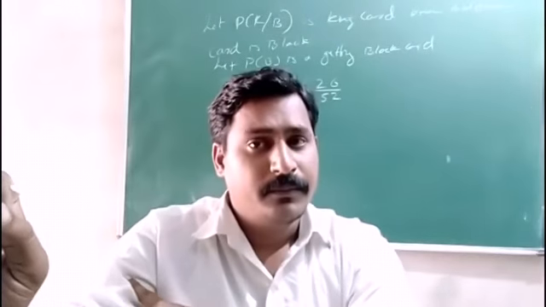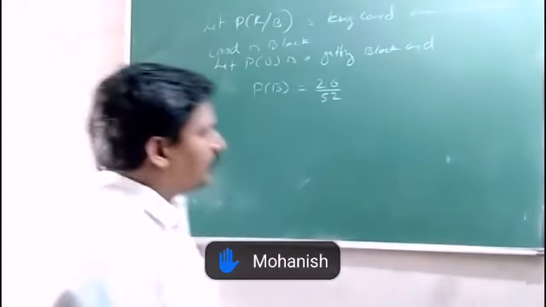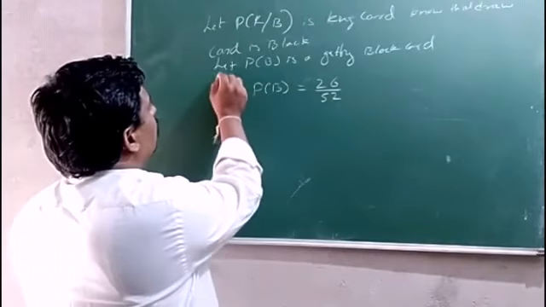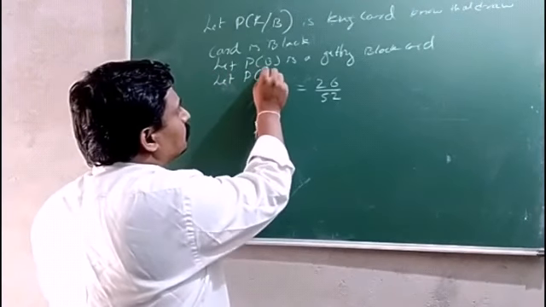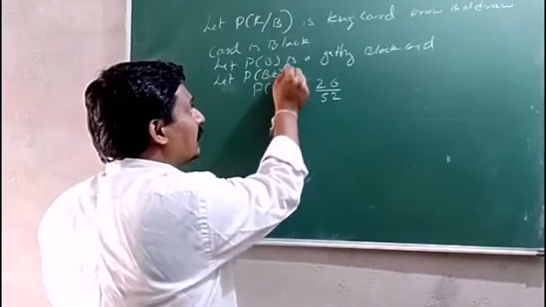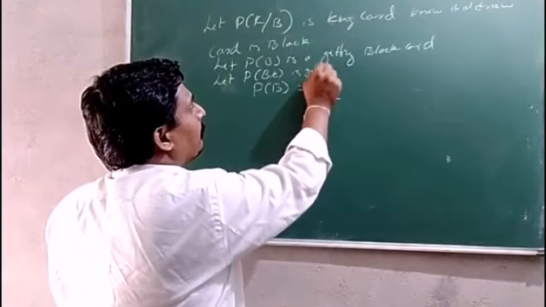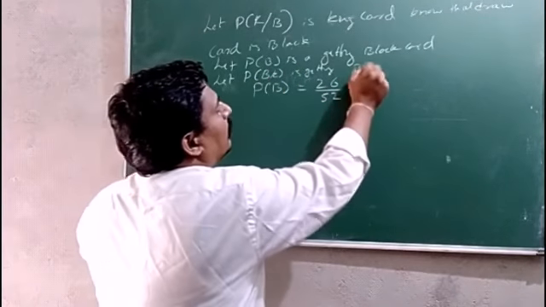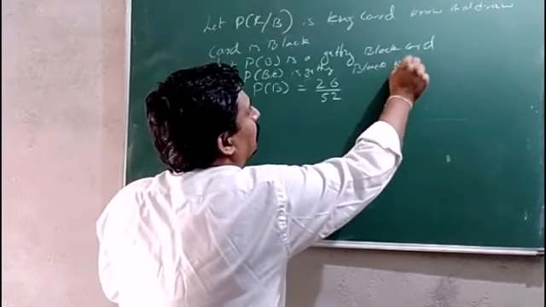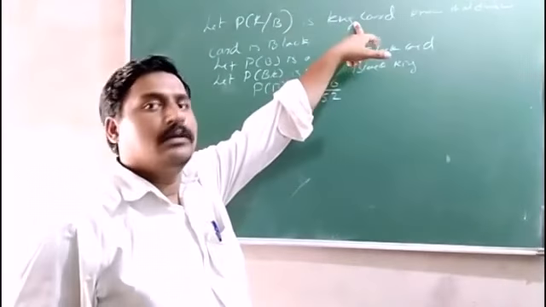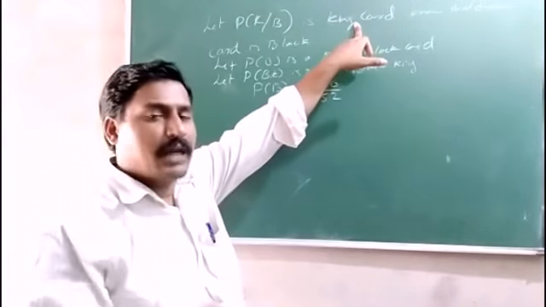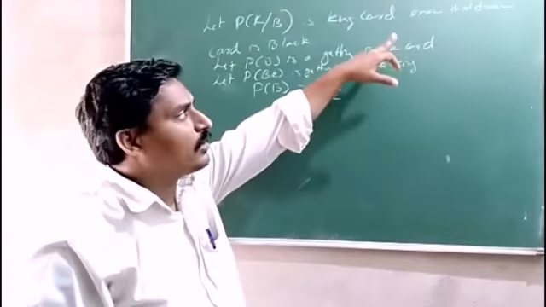Okay, I forgot to write here: let probability of BK, that is black king, be getting a black king card. So here it is different. It is a king card. There are 4 kings, but already we know that the drawn card is black.